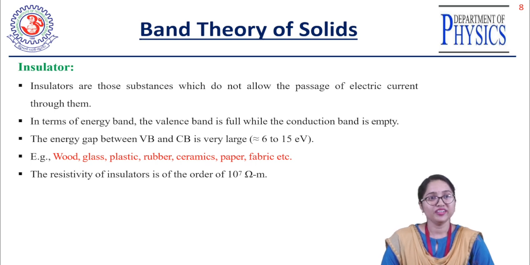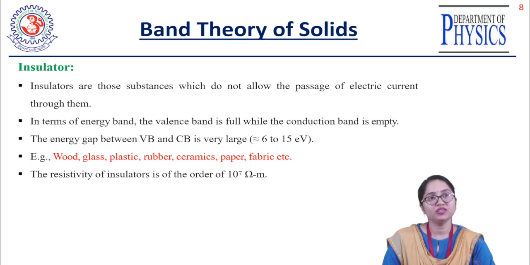But in the conductor case, the resistivity is very low because more free electrons are available. So based on this band gap, before we discuss the semiconductors and the insulators: in case of the conducting materials, the band gap does not exist, meaning it is approximately 0.